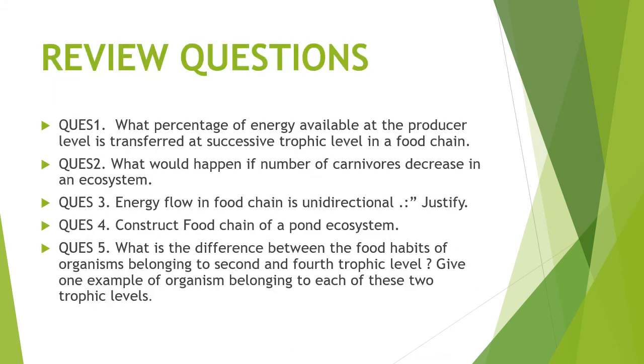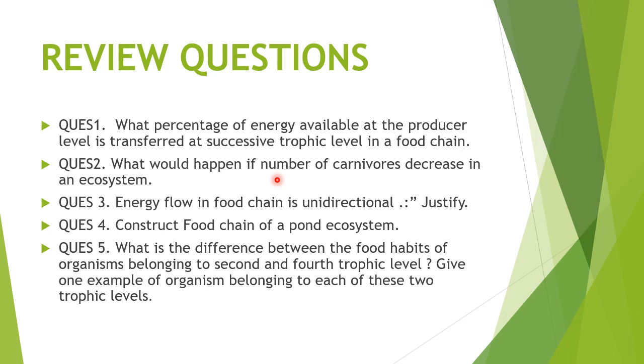So these are some review questions related to the food chain. What percentage of energy available at the producer level is transferred to the successive trophic level in a food chain? I think it is easy for you to answer now: that is 10%. What would happen if the number of carnivores decreases in the ecosystem? Carnivorous means your third trophic level. First is producers, followed by the herbivorous, then comes the carnivorous.